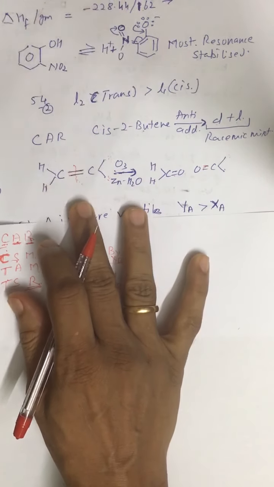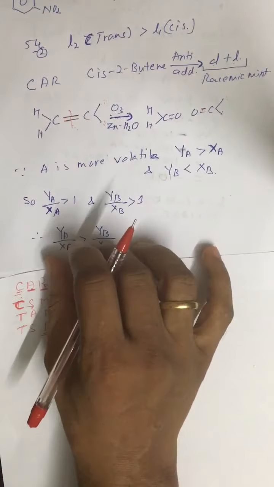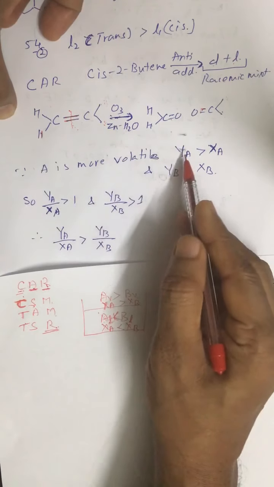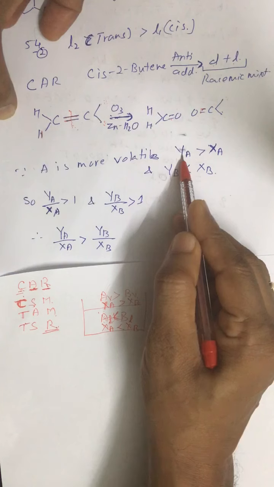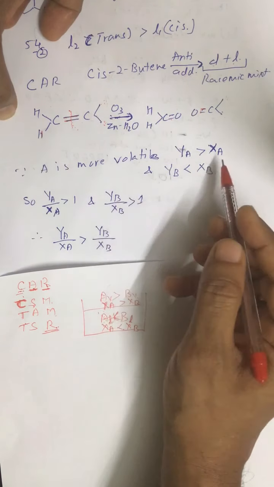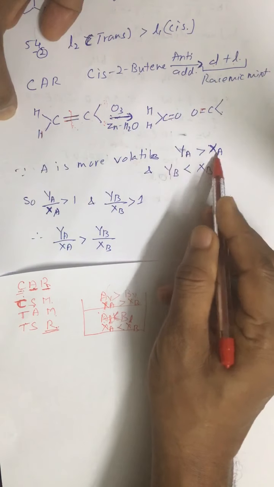So now let us look at question number 57. For A it is mentioned as Y, and for the other one it is mentioned as X. So YA is greater than XA, it is mentioned in the question.